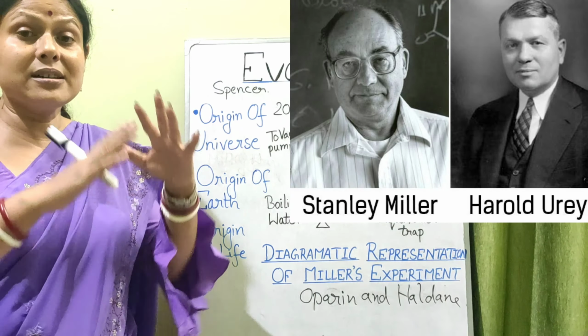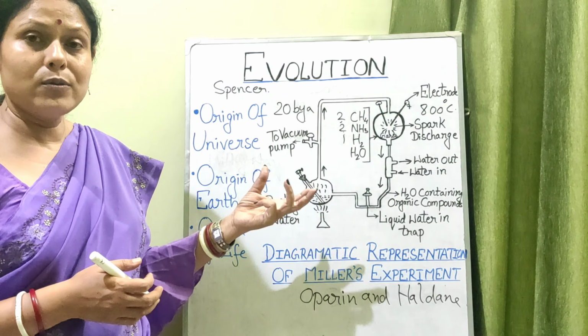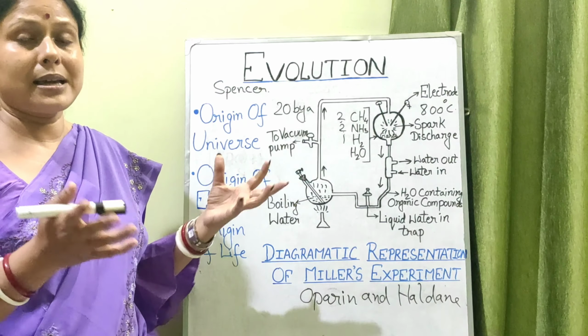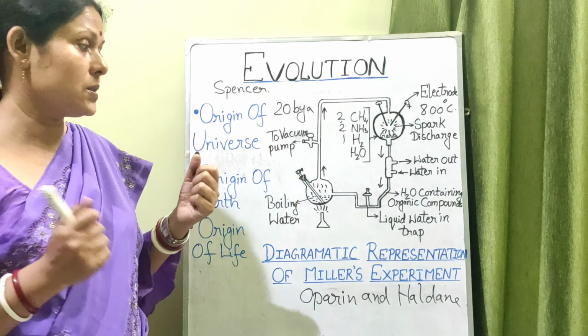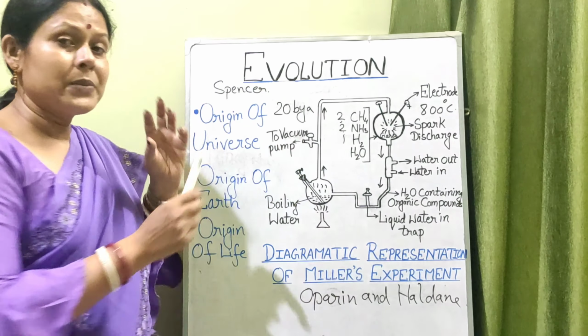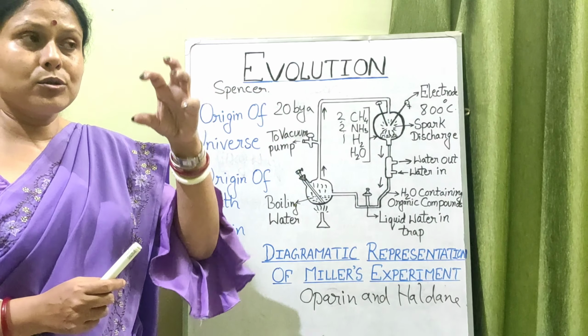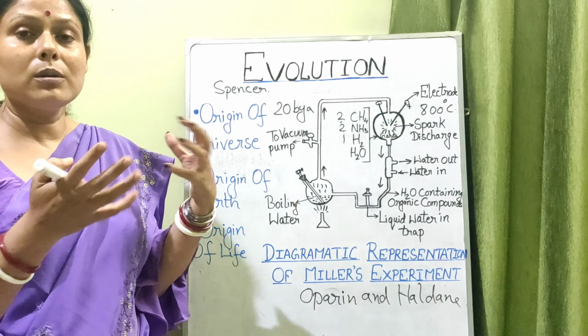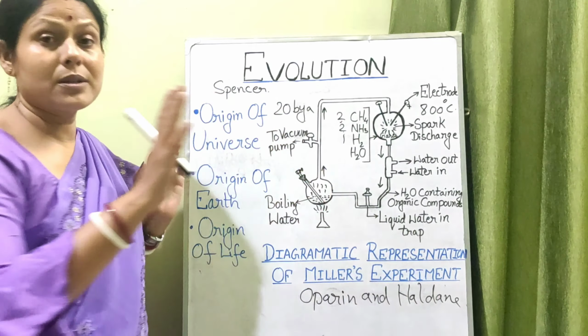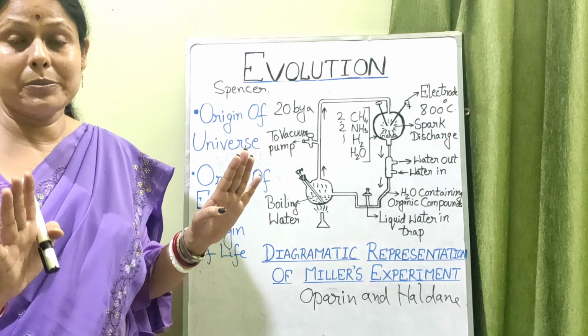That was the ratio of these primitive gases, and in one container they took boiling water to create that water vapor-like atmosphere, because at that time there was too much water vapor in the atmosphere. And there was a place in the entire setup through which a vacuum pump was introduced to take out all the oxygen from this setup, because there was an anoxygenic condition in the primitive environment.